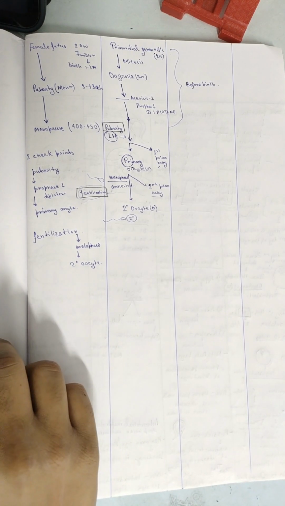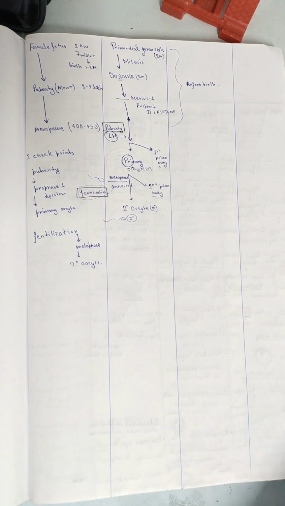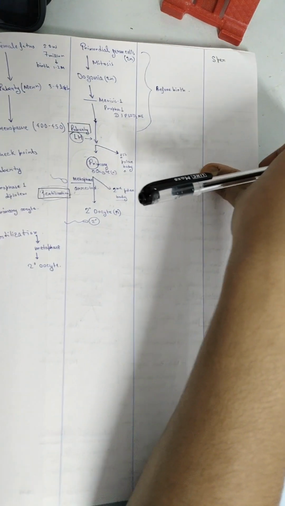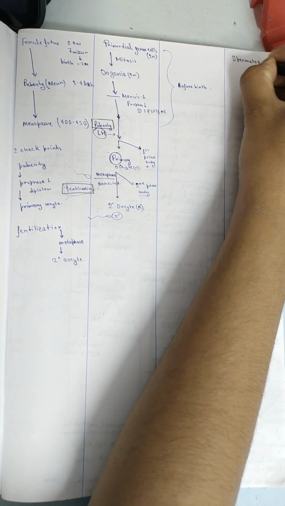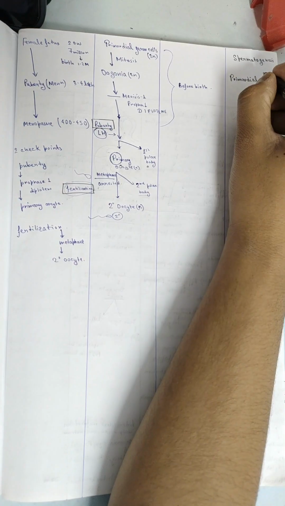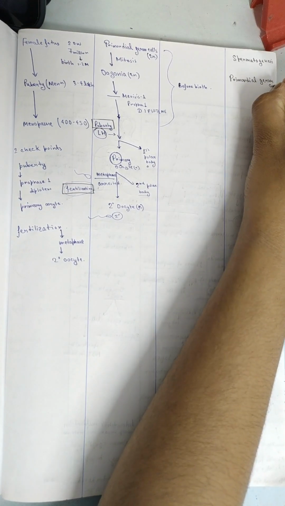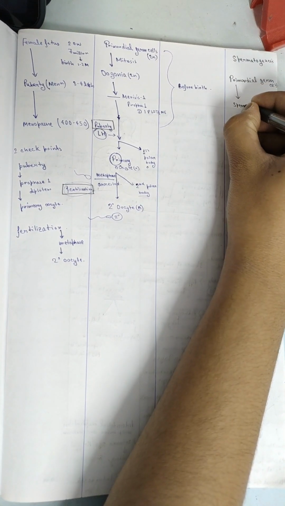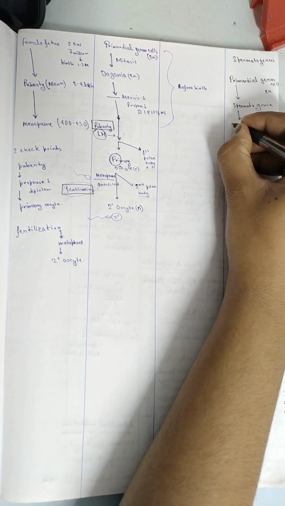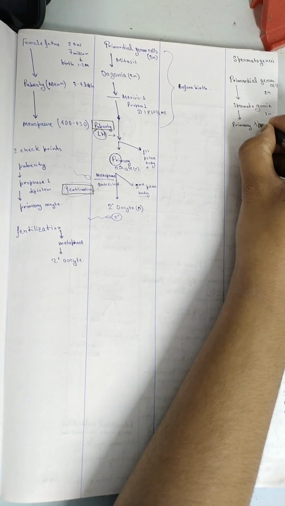Okay, let's come to the next part, that is spermatogenesis. In spermatogenesis, the primordial germ cells that are diploid form the spermatogonia. Spermatogonia are also diploid and form primary spermatocytes that are also diploid.